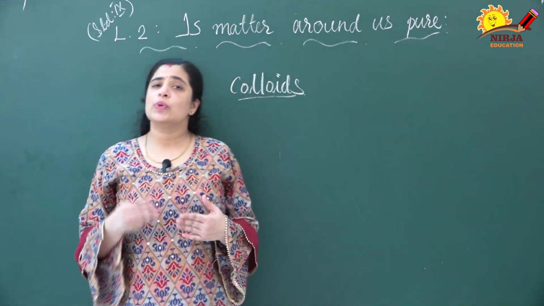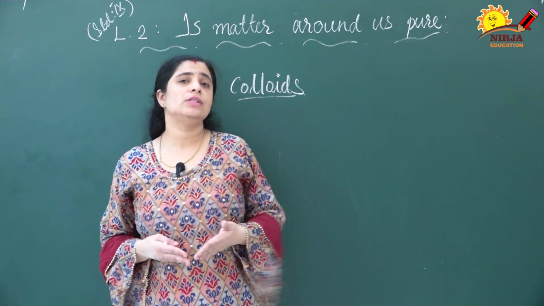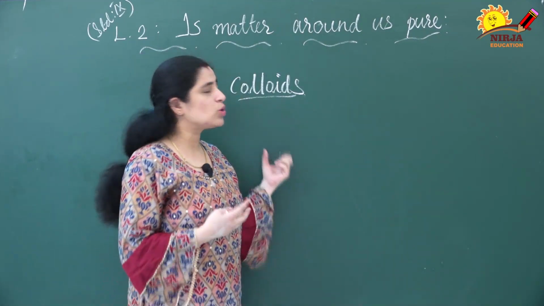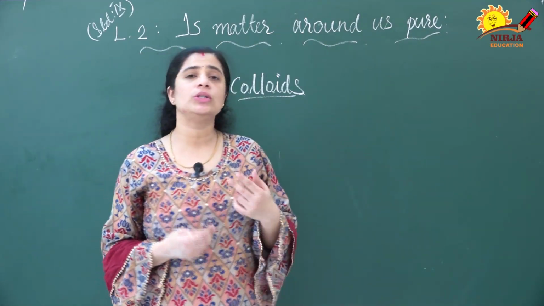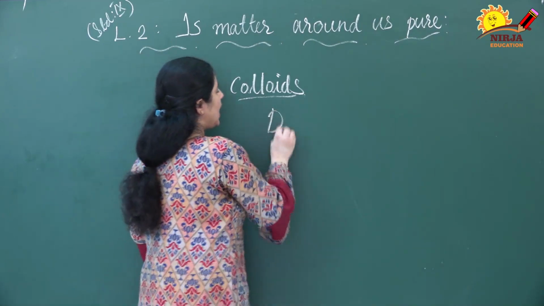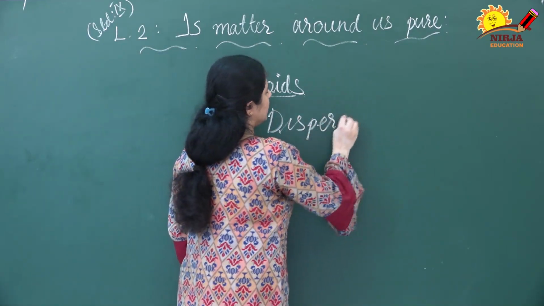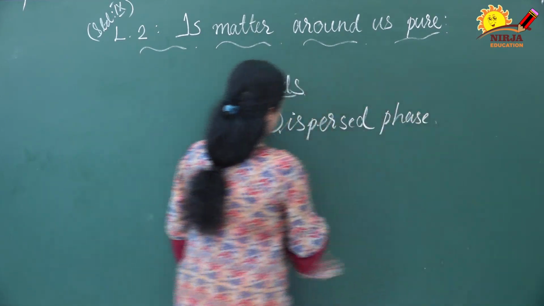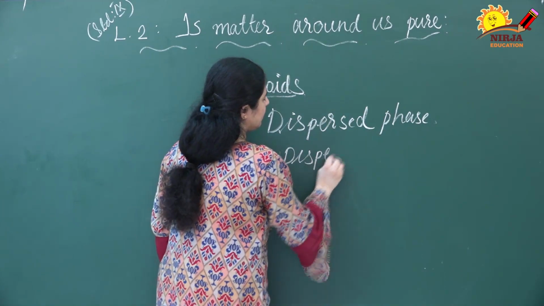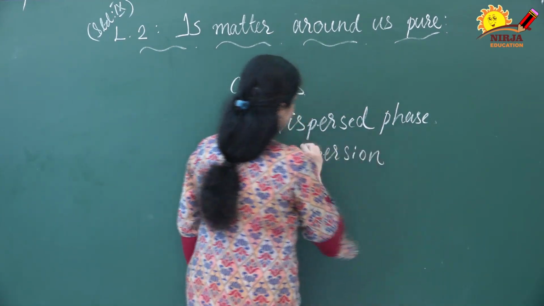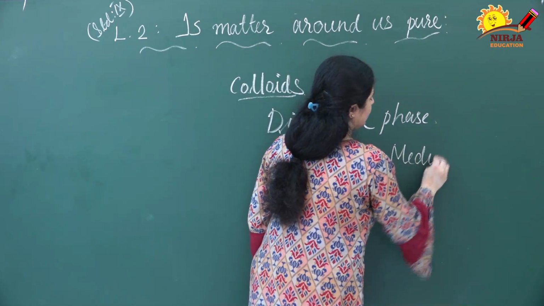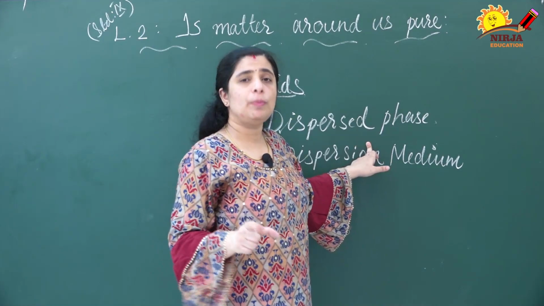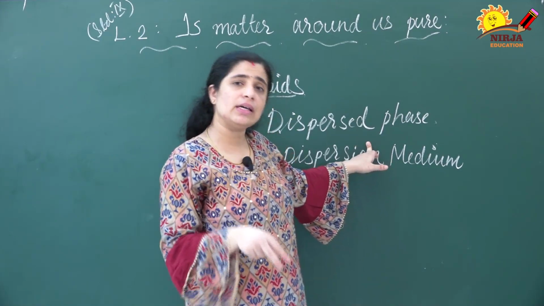In solutions we discussed the solute and the solvent. When you mix solute and solvent, you get the solution. Here, in colloids, we are dealing with two terms: dispersed phase and dispersion medium. The dispersed phase is like the solute particle, the substance in lesser amount.